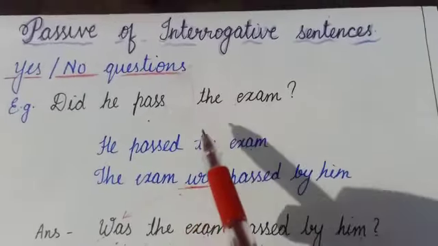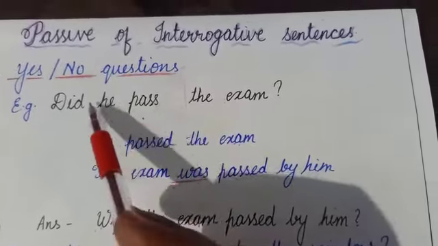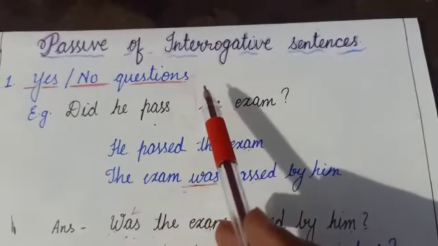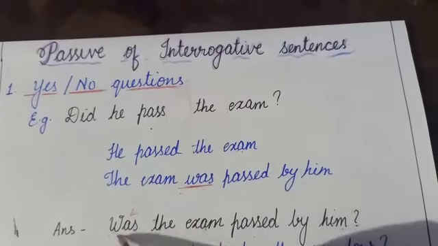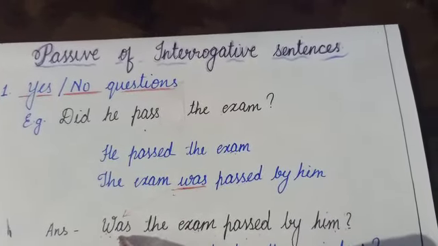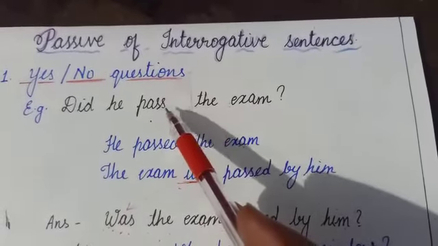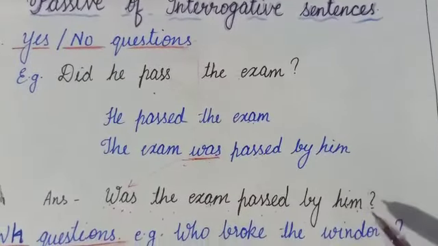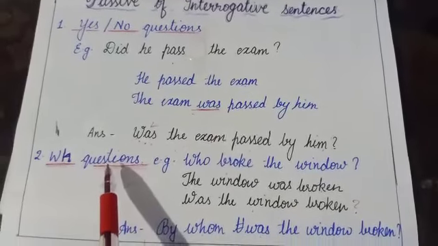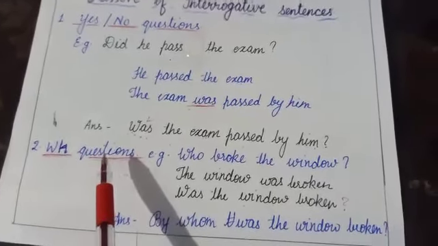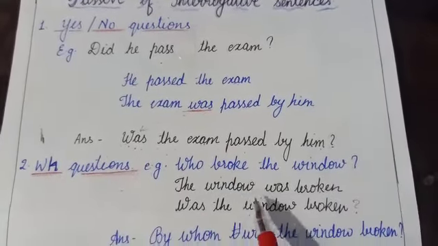If you are a little bit practiced, you can directly change the sentence into passive voice. Since the sentence is in simple past tense, first add was because it is interrogative and the helping verb will be put in the front place. Was, and then the object, the exam, and past participle form passed by him, and then the question mark. The verbs like has, have, will, can, may, etc. do not change their position while making passive forms.